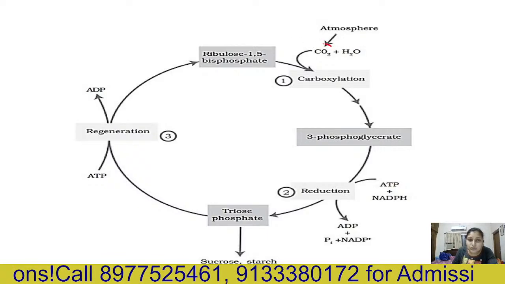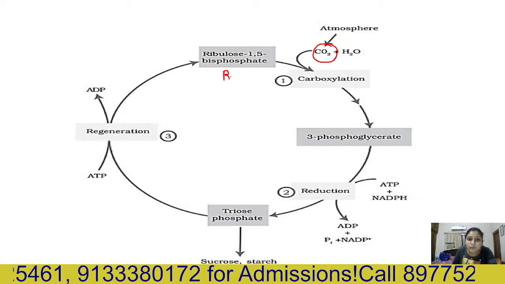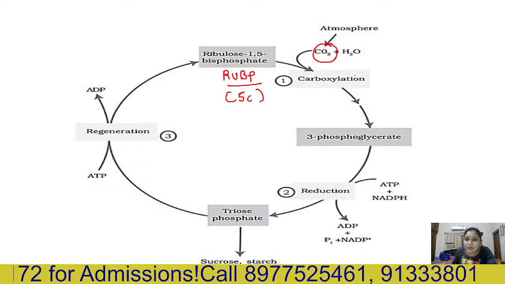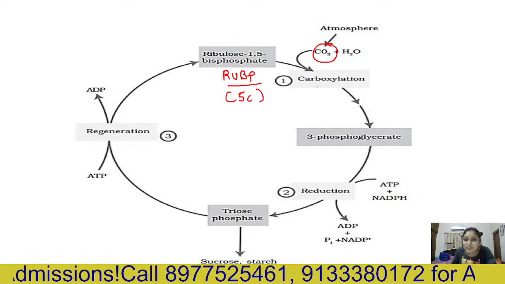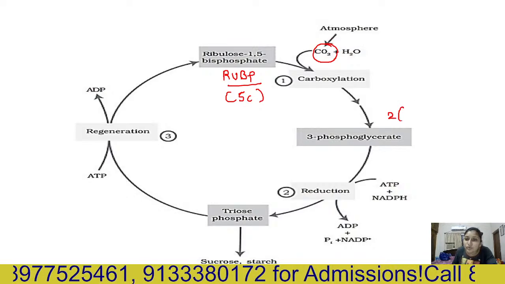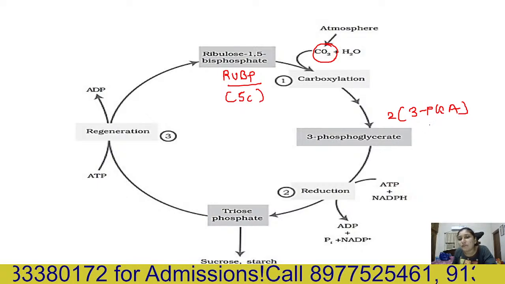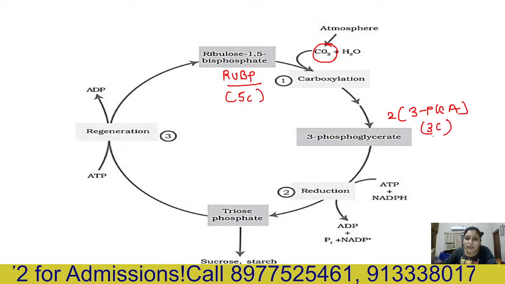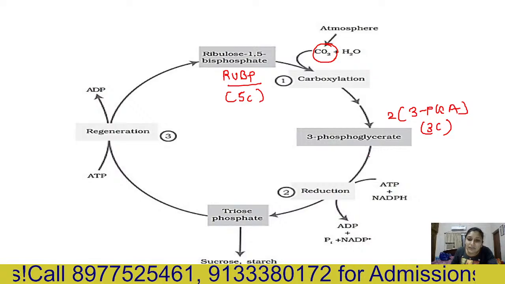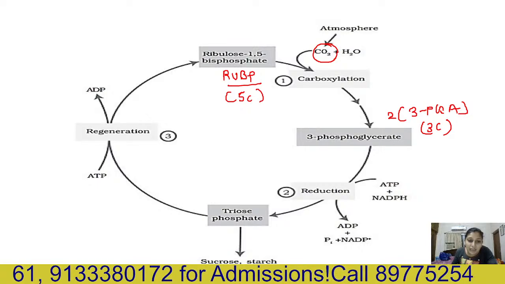First, whatever CO2 is there in the atmosphere is accepted by ribulose bisphosphate, a 5 carbon compound. So 5 carbon plus 1 carbon gives you a 6 carbon compound. This is called carboxylation. The 6 carbon compound is actually in the form of 2 molecules of 3 PGA, phosphoglycerate. Then it is reduced by the use of ATP plus NADPH to triose phosphate and finally sucrose.